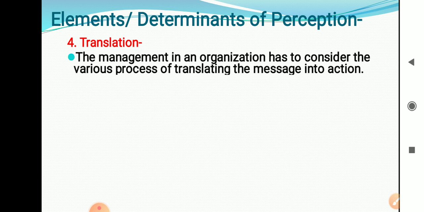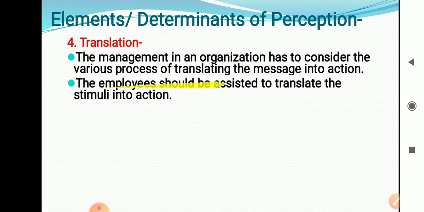Then the next element is the translation. The management in an organization has to consider the various aspects or various processes of translating a message into action. Okay, the message is there. People, workers are going to pay attention to that message. People understand the message, and then they have to translate that message into action. The employee should be assisted to translate stimuli into action.